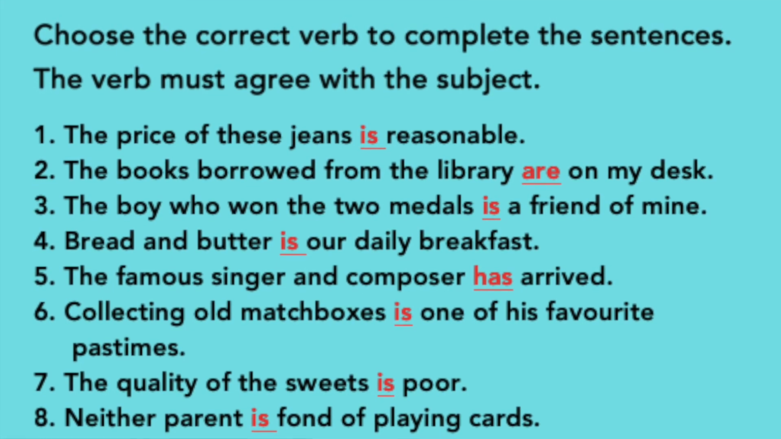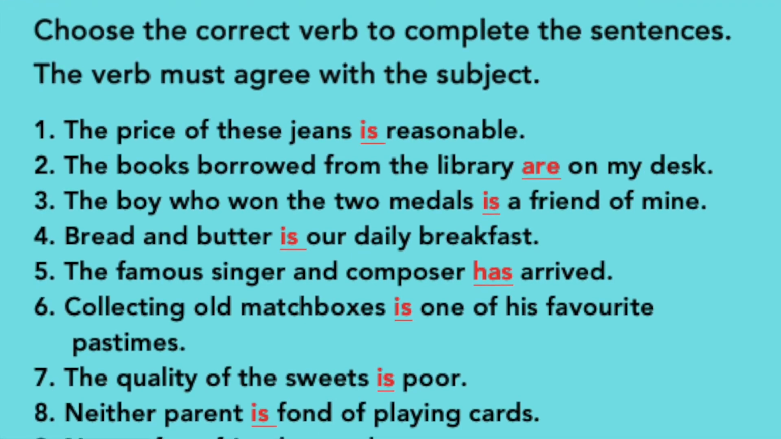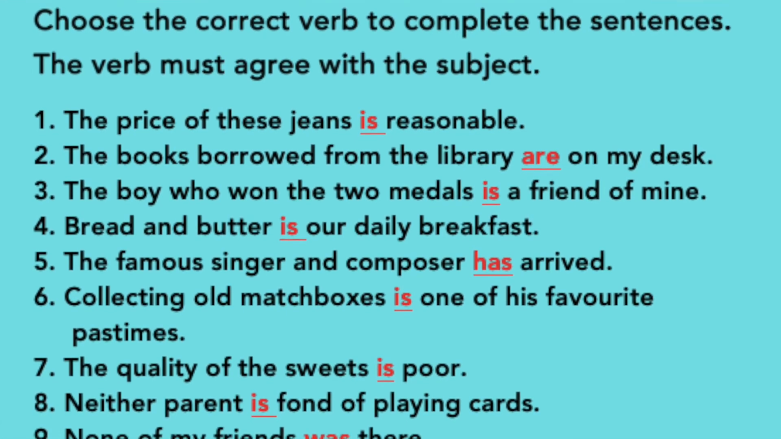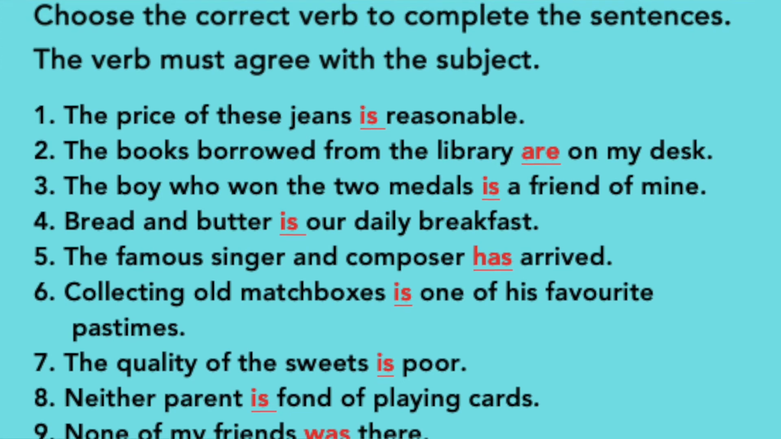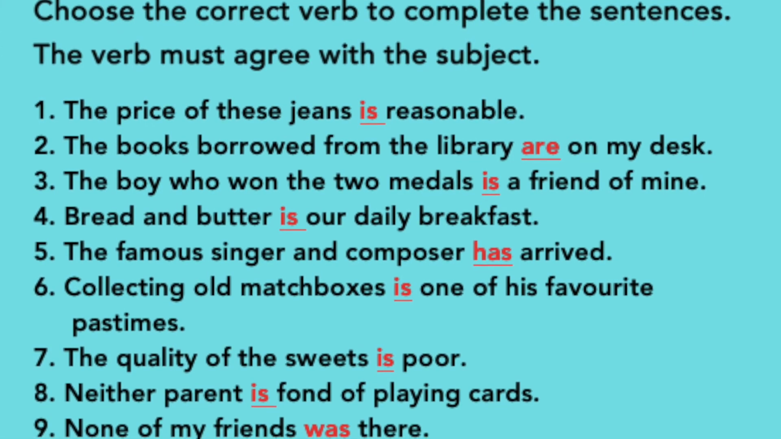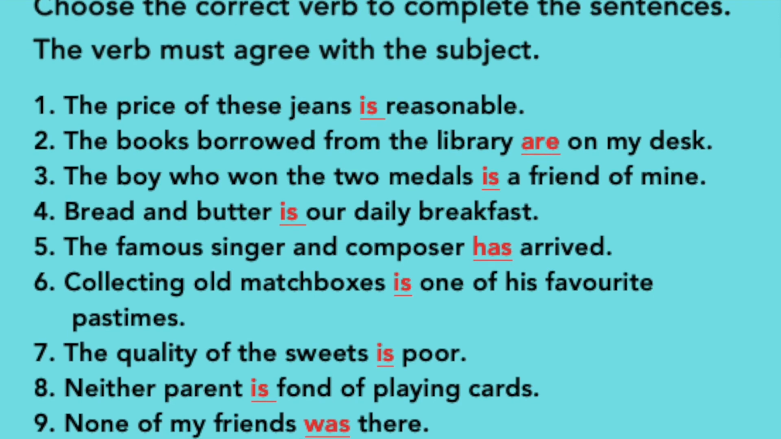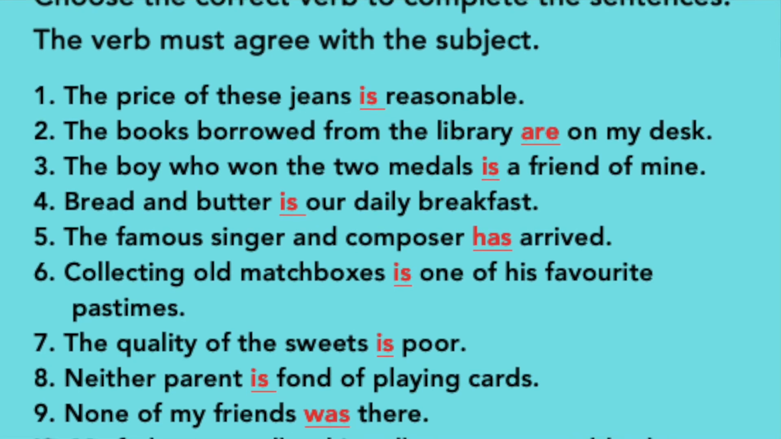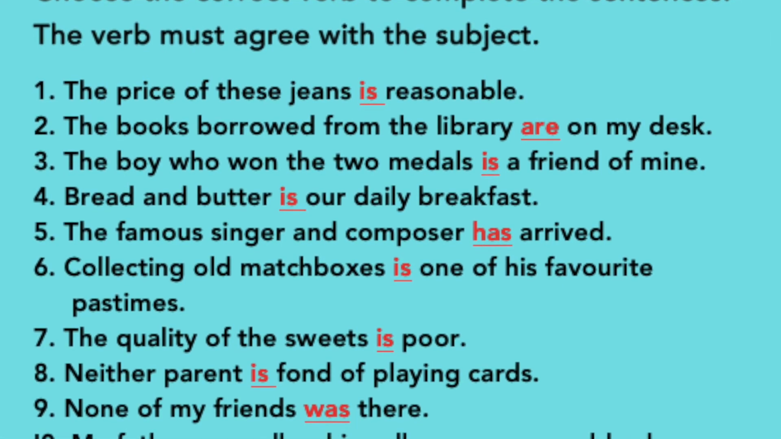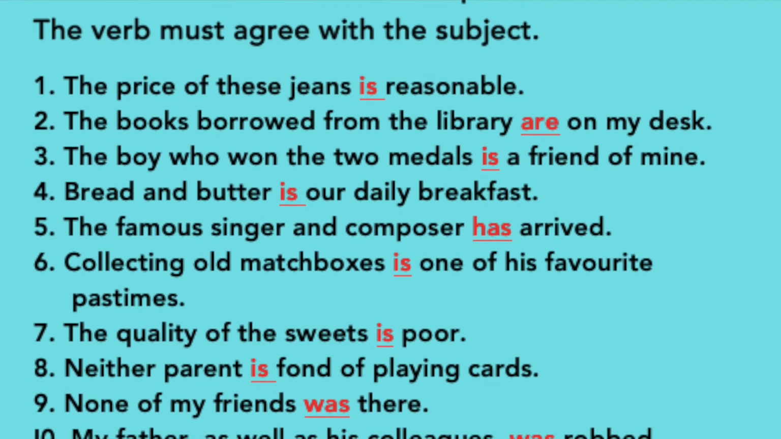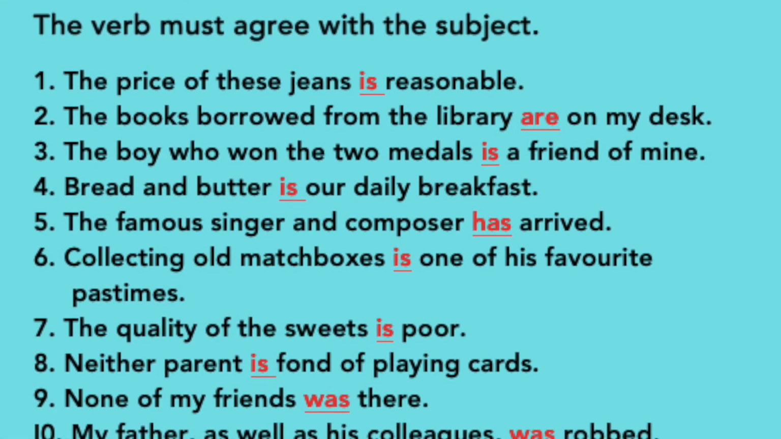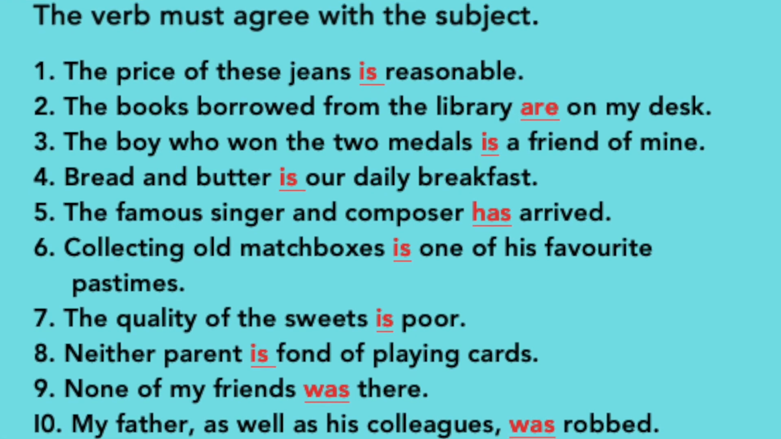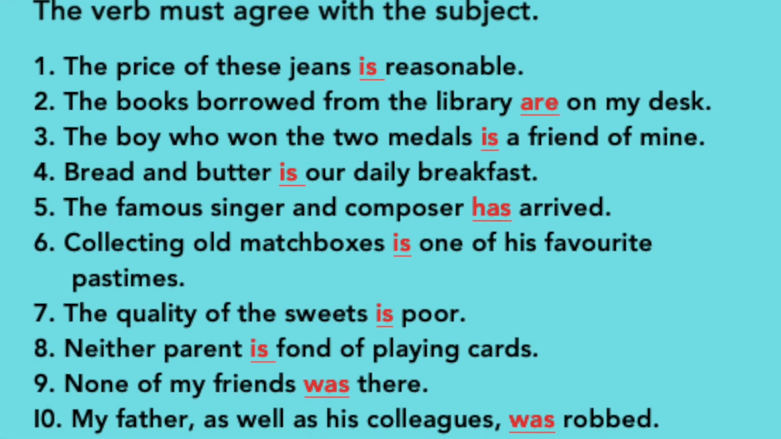Next one. The famous singer and composer has arrived, because it refers to one person. Famous singer and composer: there is only one person. Next one. Collecting all matchboxes is one of his favorite pastimes, because here the subject is collecting, not matchboxes. Next one. The quality of the sweets is poor, because what is the subject in this sentence? The subject is quality. It's uncountable and we have to use a singular verb here. Next one. Neither parent is fond of playing cards, because neither is always used as singular.